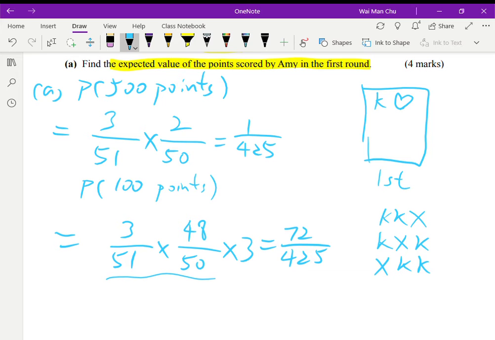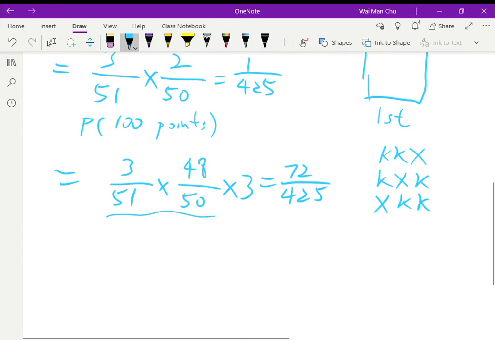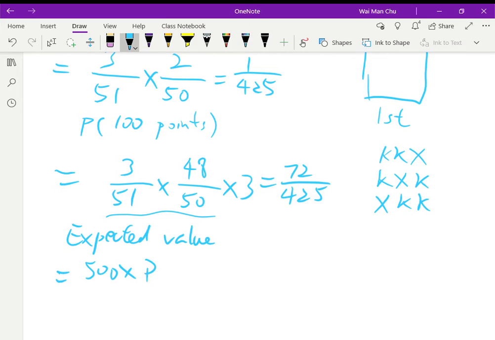So by then, we can now go on to write down the expected value. The expected value is, of course, 500 multiplied by the probability of getting 500 points, plus 100 multiplied by the probability of getting 100 points.